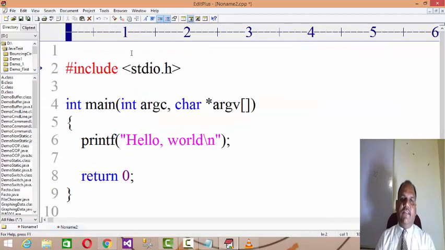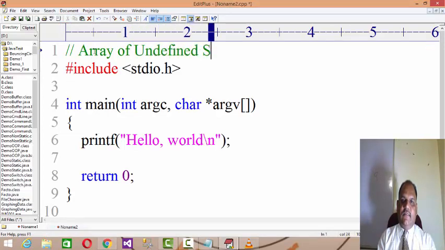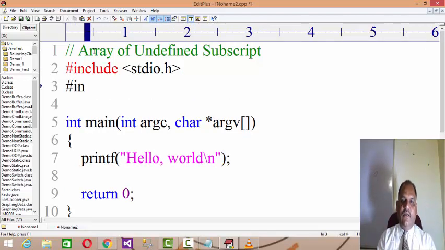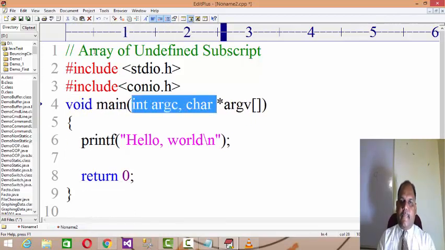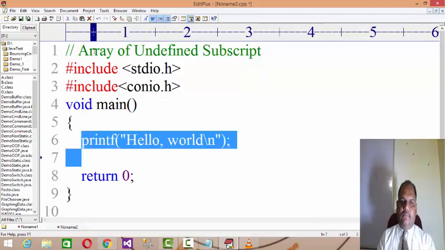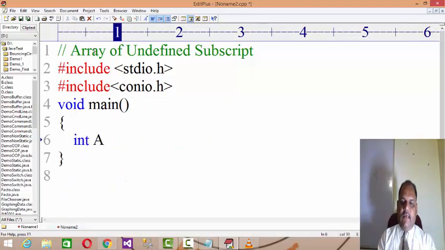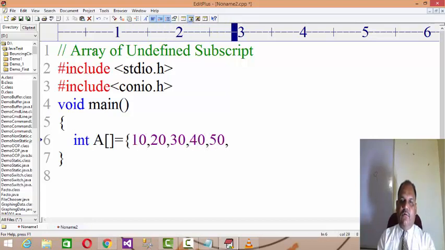The previous example was an array of defined subscripts. Now, array of undefined subscripts. #include <stdio.h>, #include <conio.h>, and now I am having an array with undefined subscript, meaning I don't know how many elements are there.